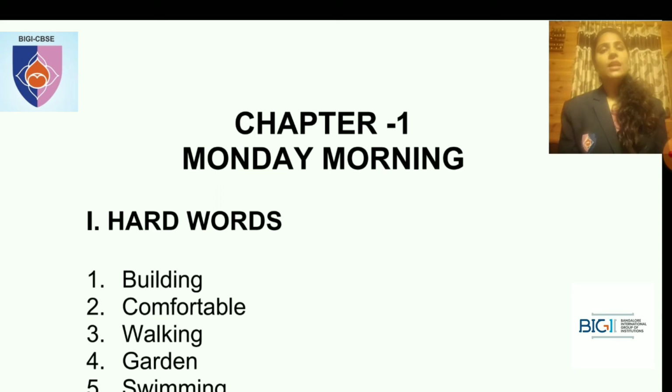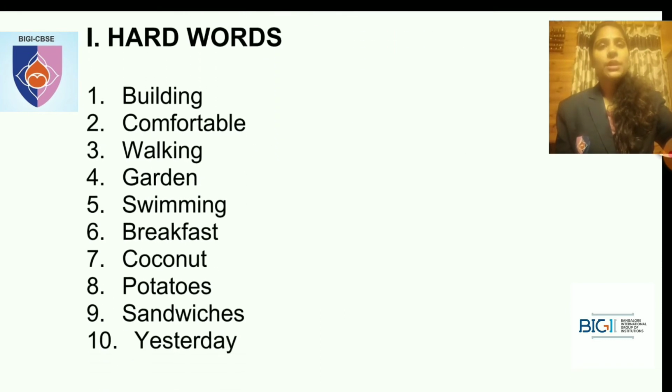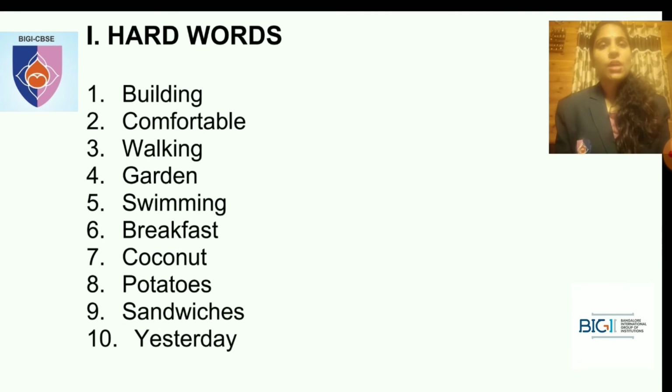The notes part. The first chapter, that is Monday Morning, right? The first main heading would be hard words. What is the first hard word? It's building. How do you write building? B-U-I-L-D-I-N-G. Building. The second one is comfortable. C-O-M-F-O-R-T-A-B-L-E. Comfortable.